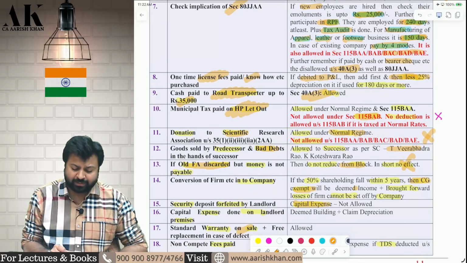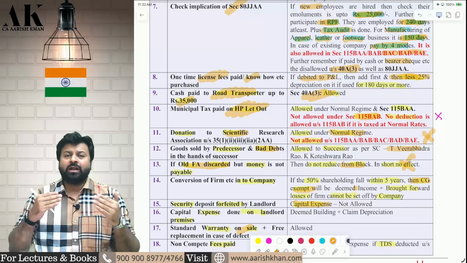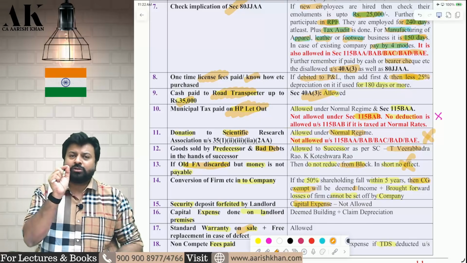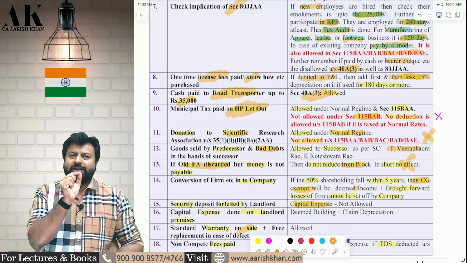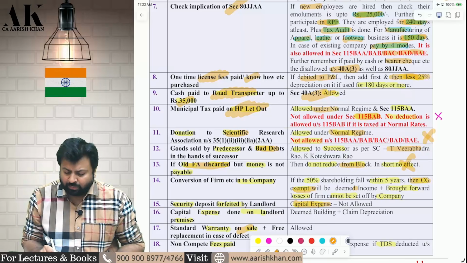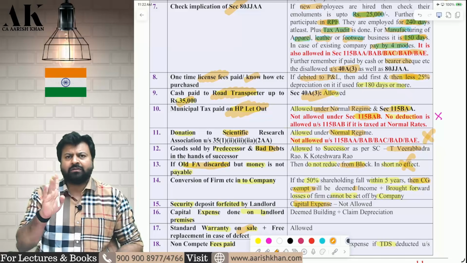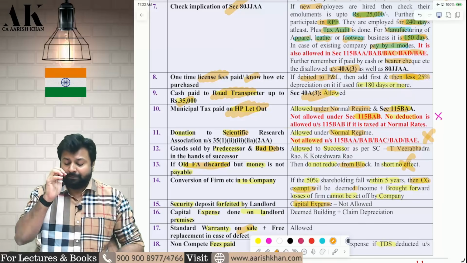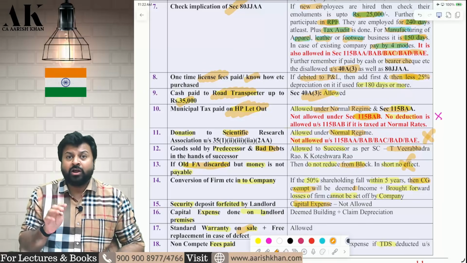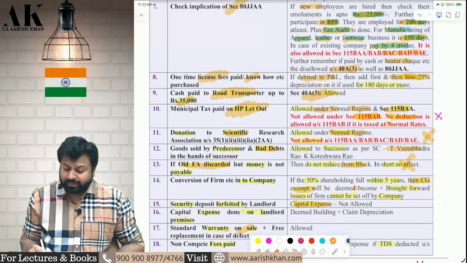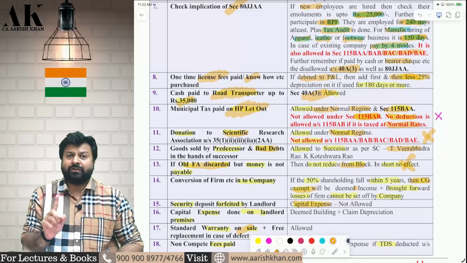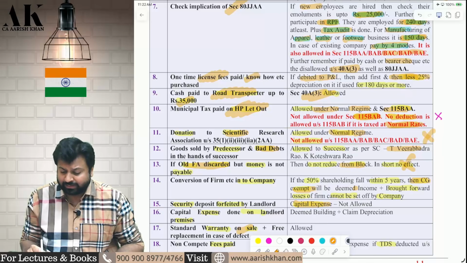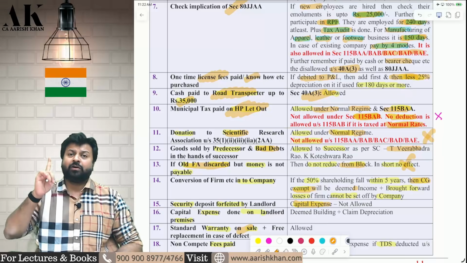Next is a very important adjustment. Municipal tax on house property. Now listen carefully. When you let out a house property, you reduce a lot of expenses like municipal tax paid, standard deduction, and interest. Remember, it is allowed under the normal regime. It is also allowed under 115BAA. All deductions are allowed under normal as well as 115BAA. But in 115BAB, remember, all these deductions will not be allowed. No deductions will be allowed against the income under 115BAB. 115BAB will be subject to 22% tax. No deductions will be allowed there under 115BAB for the normal tax rate.